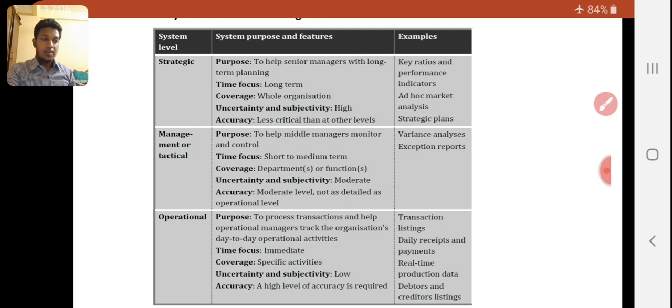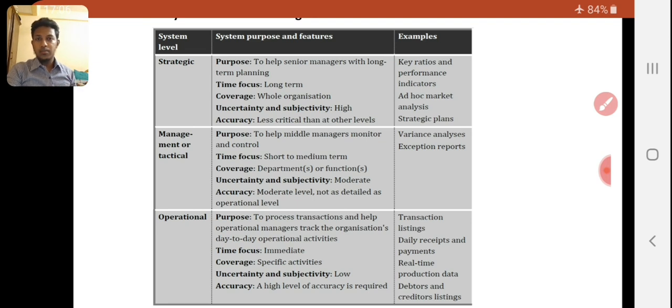Variance analysis, exception reports. Variance analysis will give you the abnormal changes. So abnormal changes will show you where it went wrong. So understand the error and advise or coordinate or supervise the operation and correct the errors. That's why it's short and medium term.